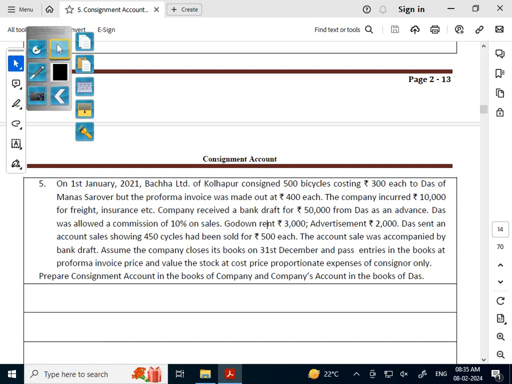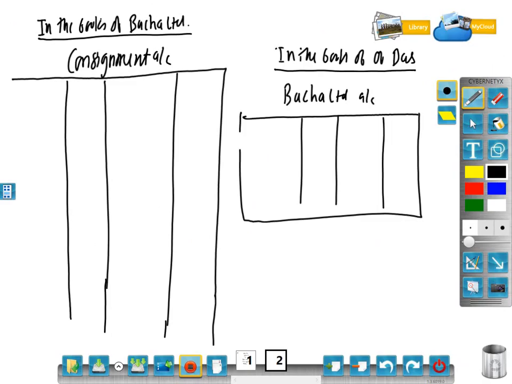And immediately, whatever the loading is, you have to record on the credit side. Chalo. So 500 multiplied by 400. Write down here: to goods sent on consignment at IP price.